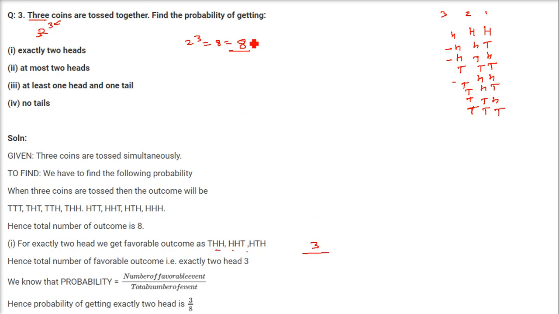So 3 is the favorable cases. And how many cases are the possibility? Means total cases, total number of events are 8. So 3 by 8.